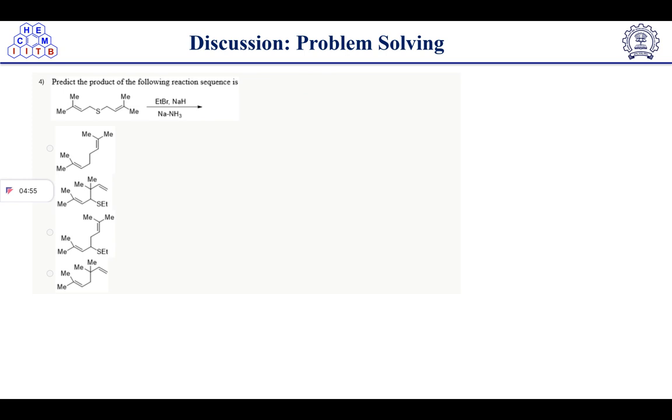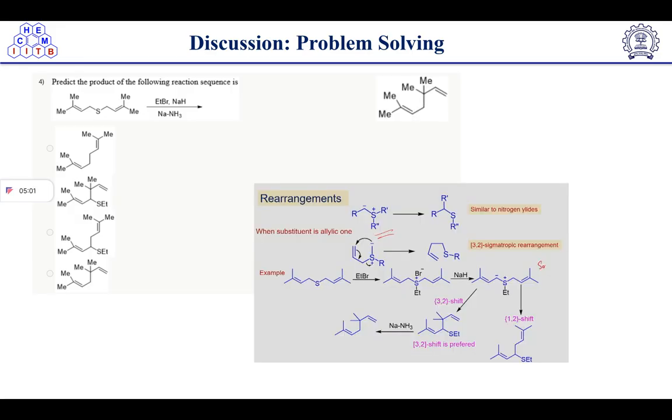Predict the product of the following reaction sequence. All of you know that here in the product we don't have the sulfur group. So this is a rearrangement type of reaction. Ethyl bromide is given, NaH is given, right? So what will happen in a rearrangement reaction first?